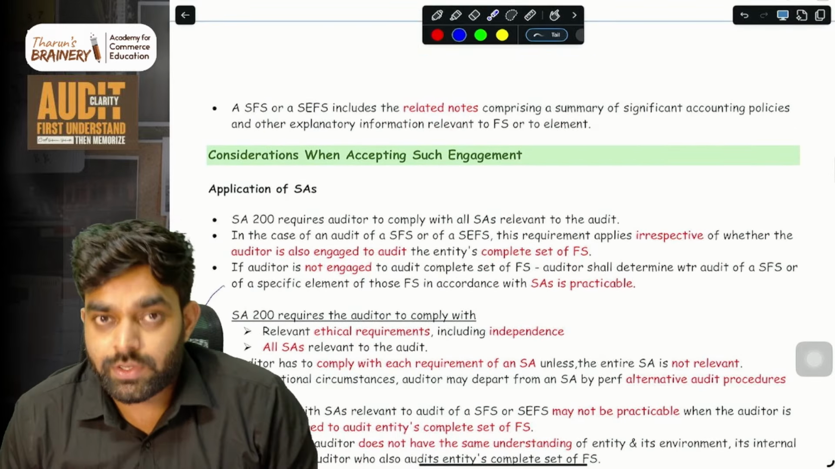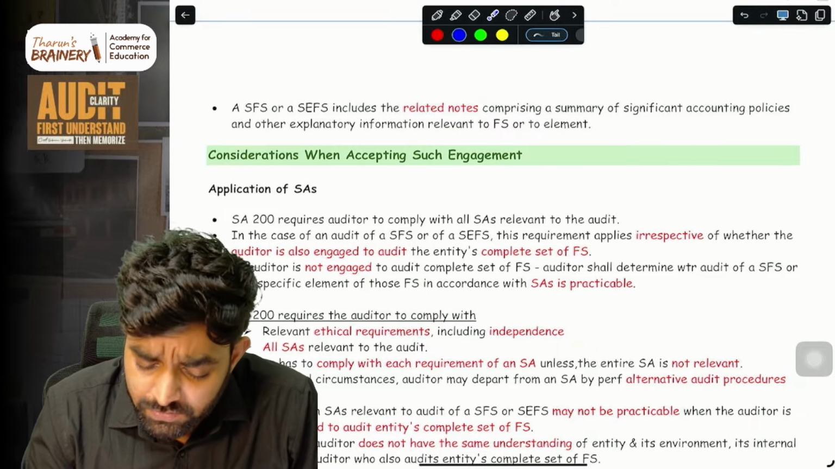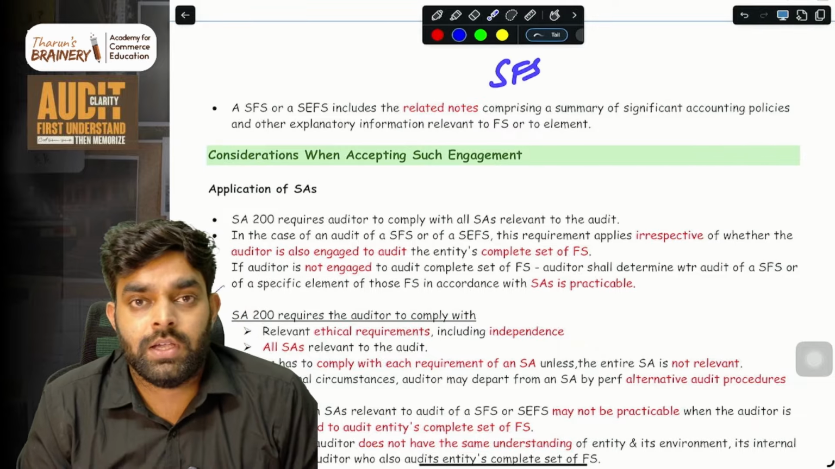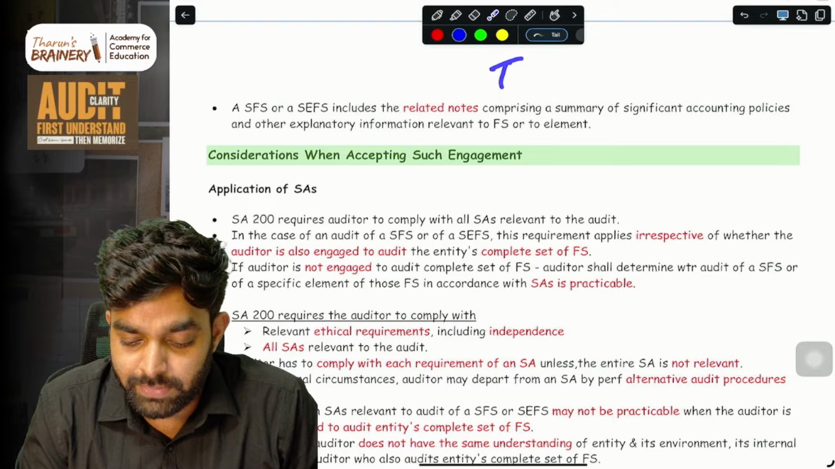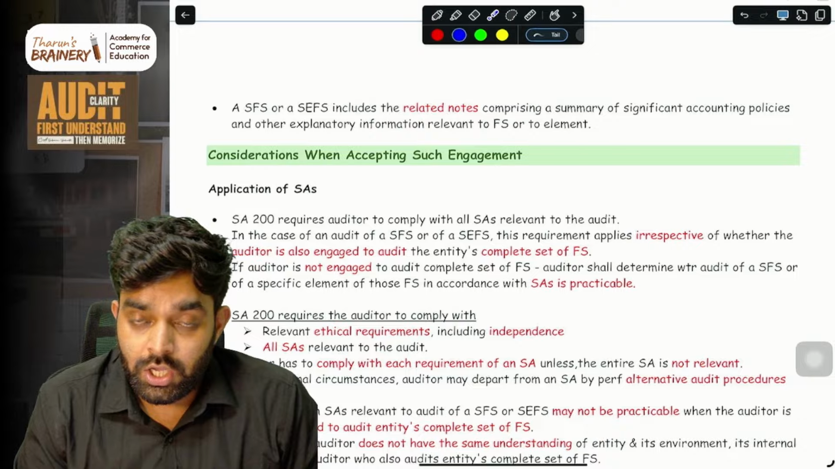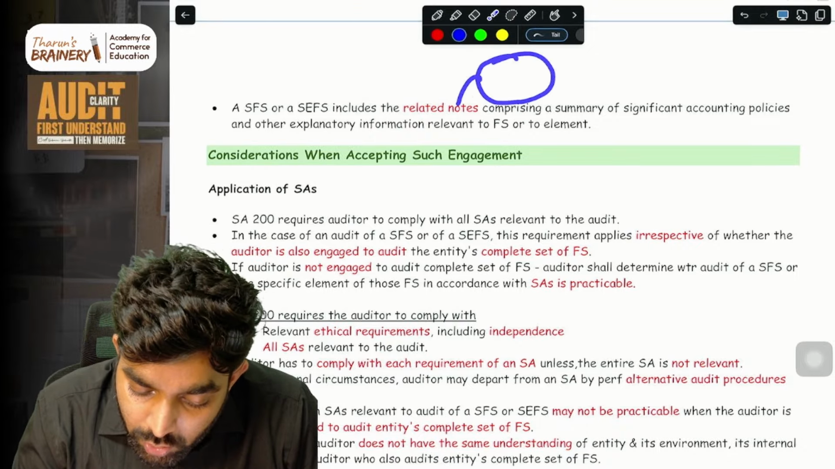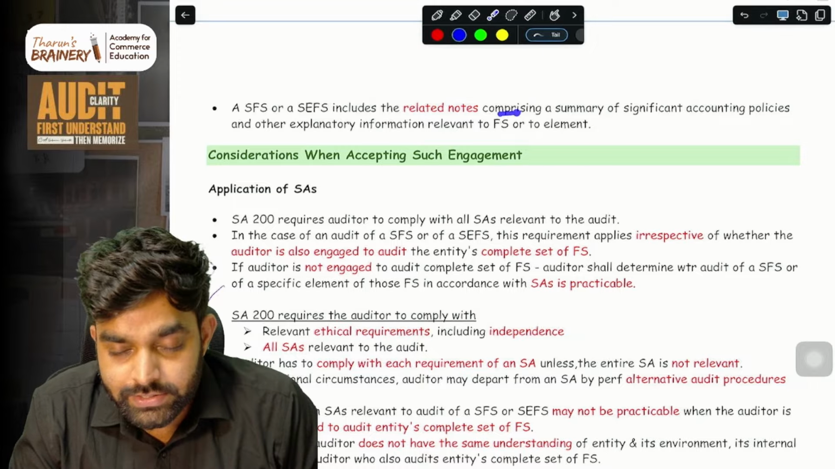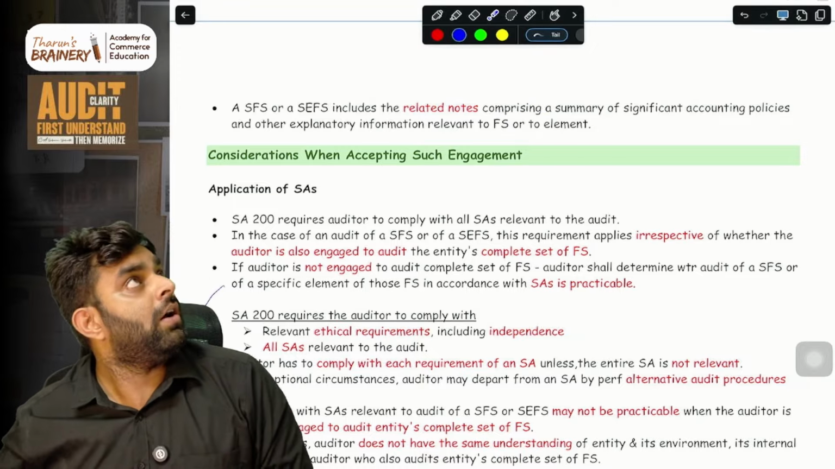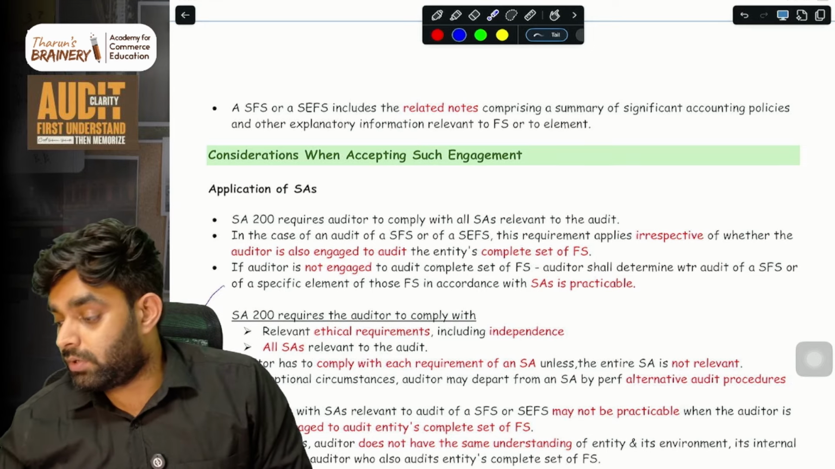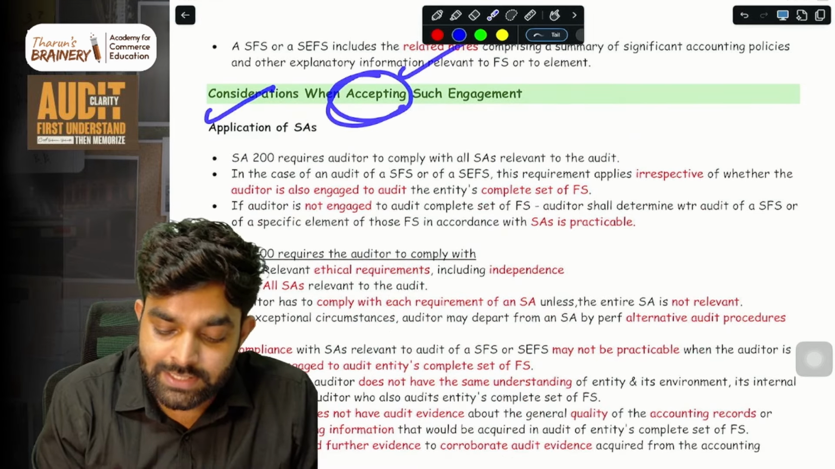And one more thing. When you are auditing a single financial statement, P&L or cash flow or something, or when you are auditing a specific element of a financial statement, say just trade receivable or anything, you have to audit the related notes and all the disclosures, everything related to that particular item. When you're auditing trade receivable, audit the disclosures and notes related to trade receivable also. Keep that in mind. Then what are the considerations when accepting such an engagement?